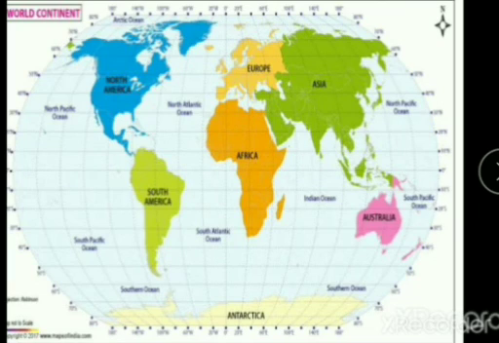So now we have studied our continents and oceans. We have studied the 7 continents and 5 oceans. So by this we have completed this chapter. Your work is to find the answers for the exercise. For the first, fill in the blanks, match the following and choose the correct answer. You have to find the answers.